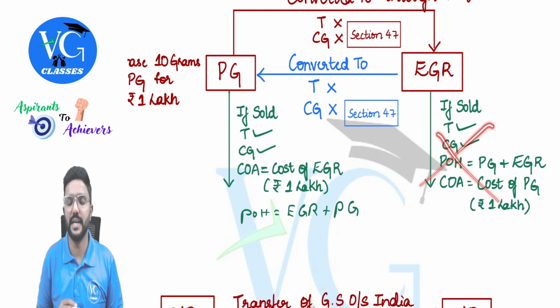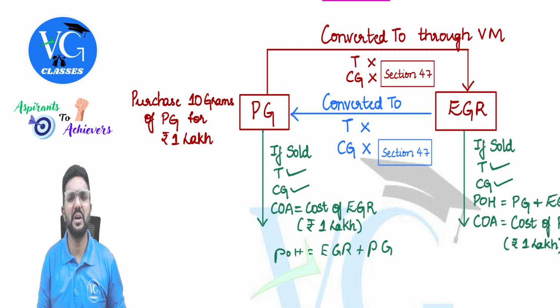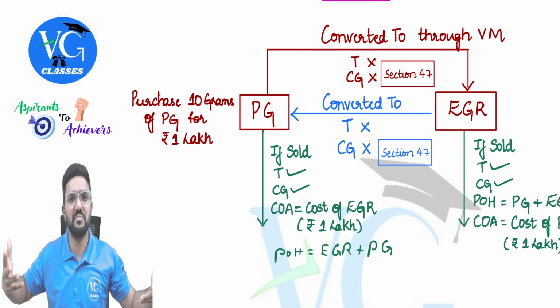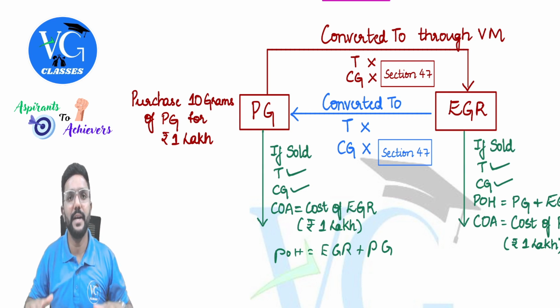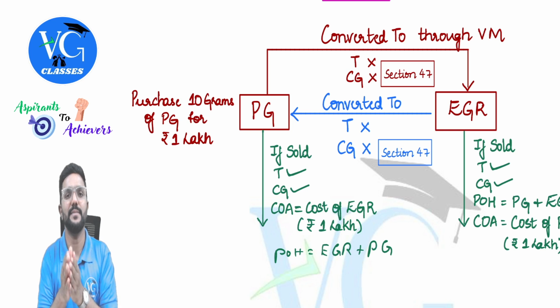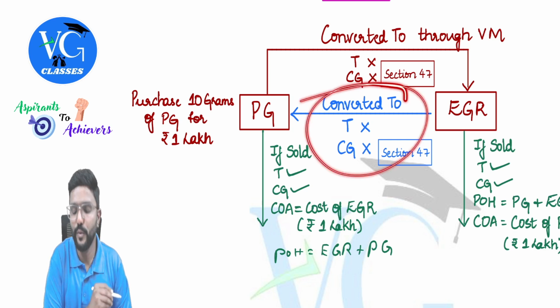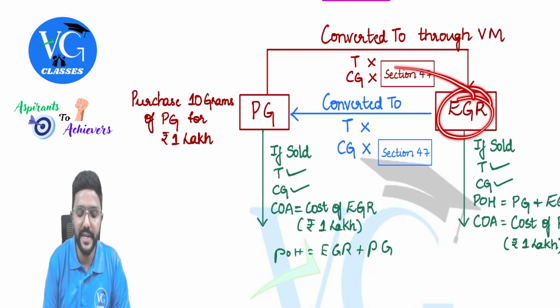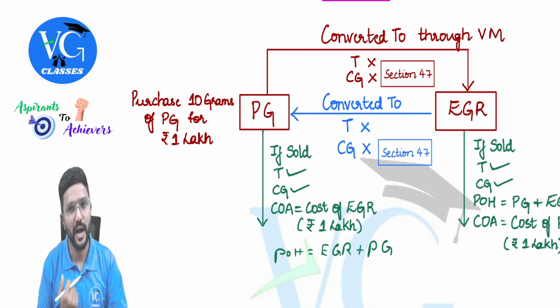No, sir, I didn't sell the EGR. Now I want to reconvert my EGR into physical gold. Why? Because my relatives are not respecting me without physical gold, sir. So I want to wear it and show my relatives so that they will respect me in all my family functions. So I approached the Vault Manager again and asked him, sir, please convert my EGR into physical gold. If EGR is reconverted into physical gold, is it a transfer? No. Should we compute capital gains? No. It is as per section 47. And obviously, the Vault Manager will charge you some amount.